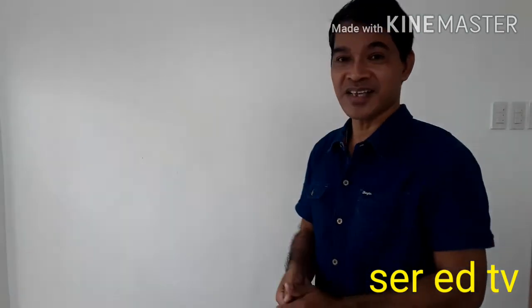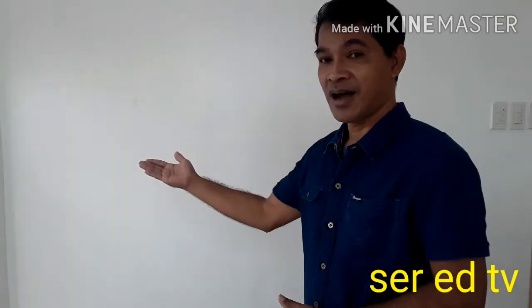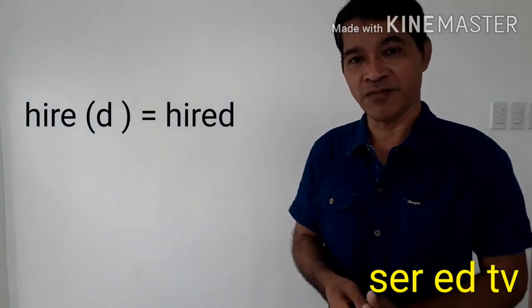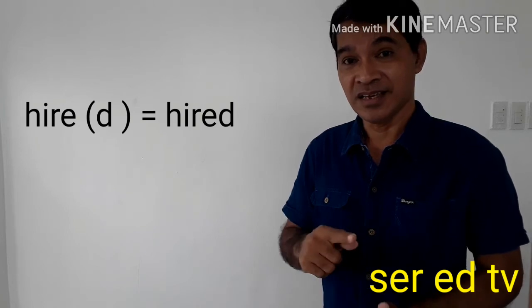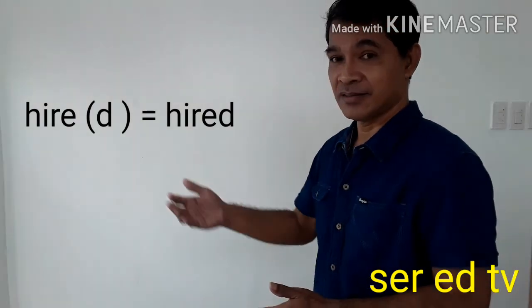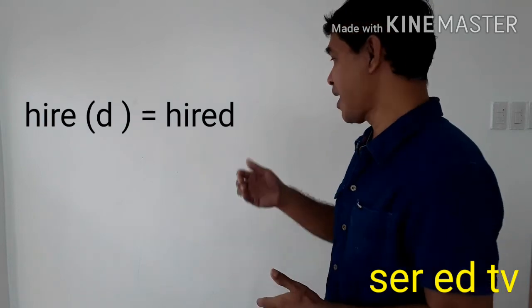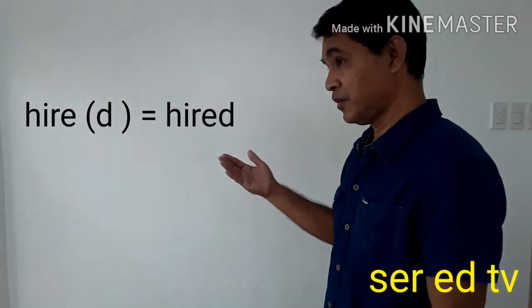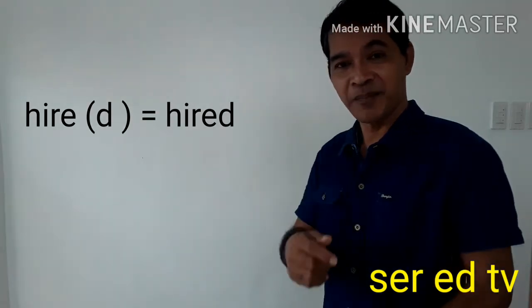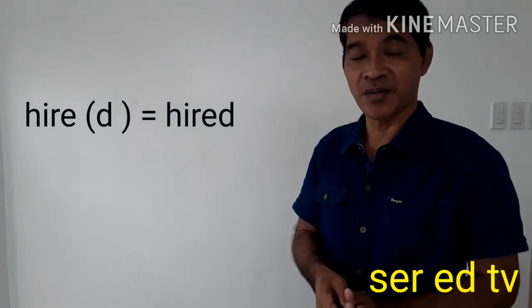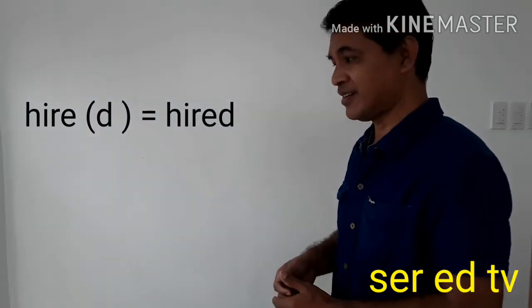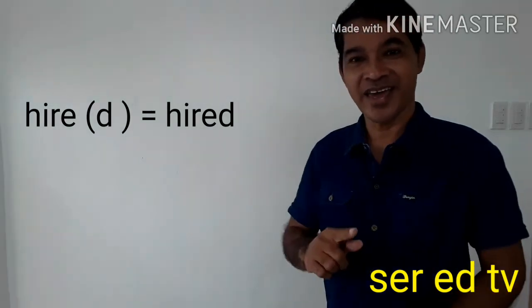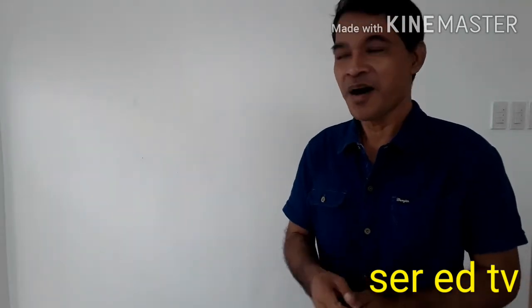Okay, next, another example. The word hire. Hire is an action word in the present form. To make it past form, we just add D. So, from hire, it will become hired. Again, hire will become hired. What happened to the sound of D? The sound of D now sounds as id. Hire, hired. Okay? I hope you understand. Okay, let's go deeper.